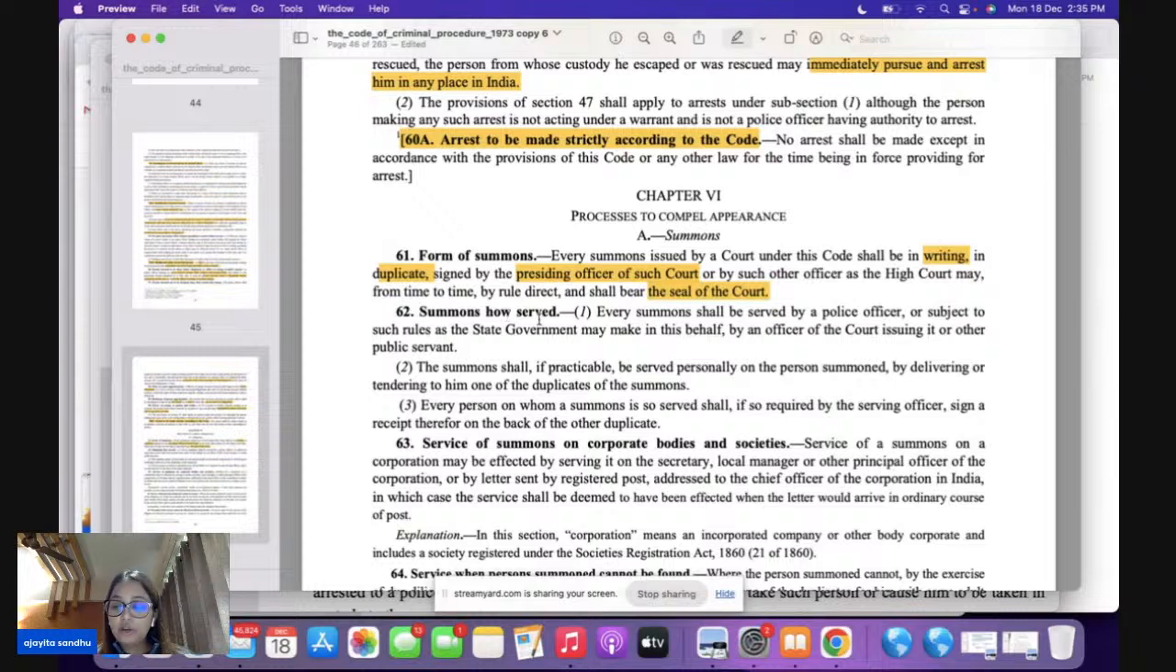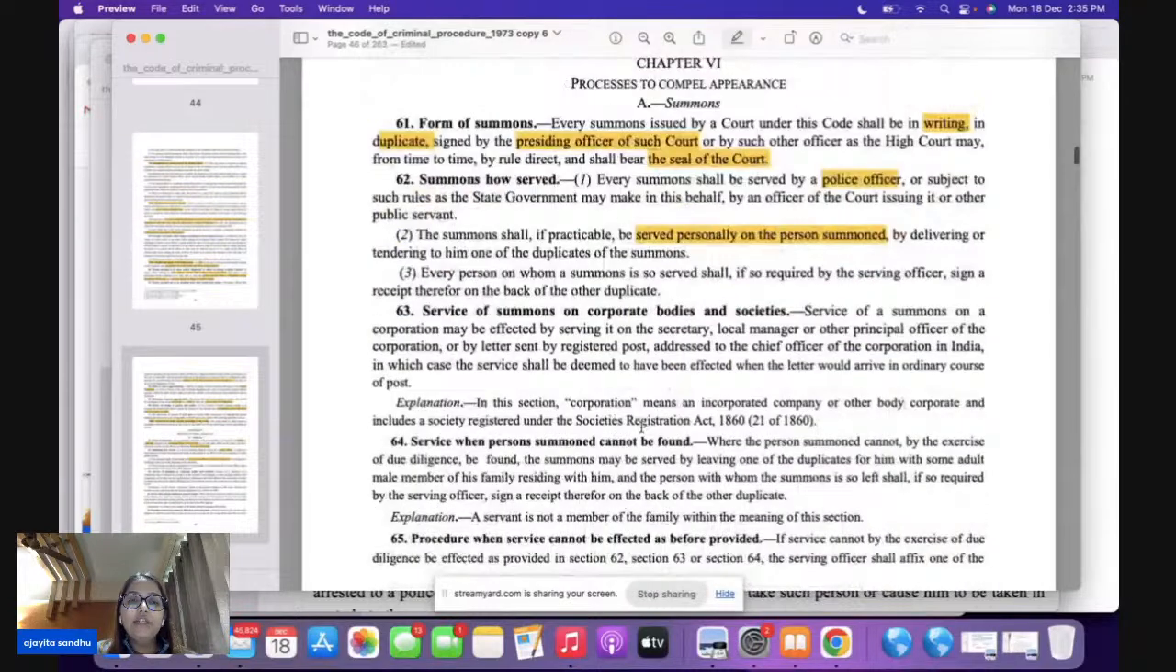How are you going to serve the summons? The summons are either served by a police officer or they can be served by any other officer here. Now the summons are to be served personally. Every person on whom the summons is served, please remember, needs to sign a receipt which is given at the back of the summons. You need to sign that particular receipt there.